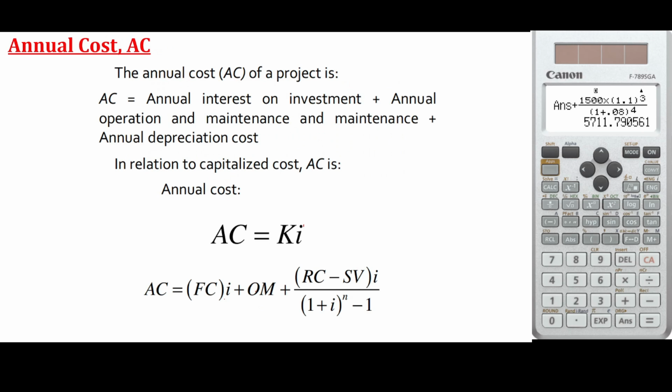Now, if you want to get the annual cost, just multiply the capitalized cost, the present amount, by the interest. Again, K is the capital, the present amount. If you want to know the yearly budget you need for a business, you just multiply the capital by the interest.